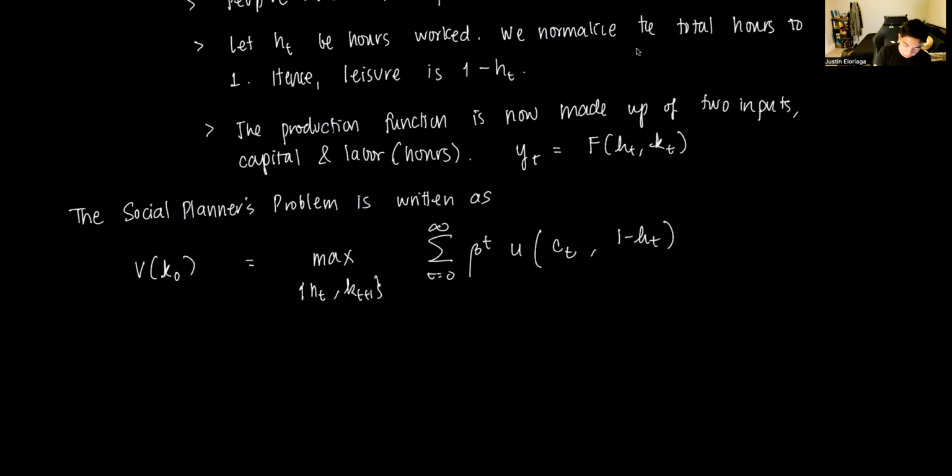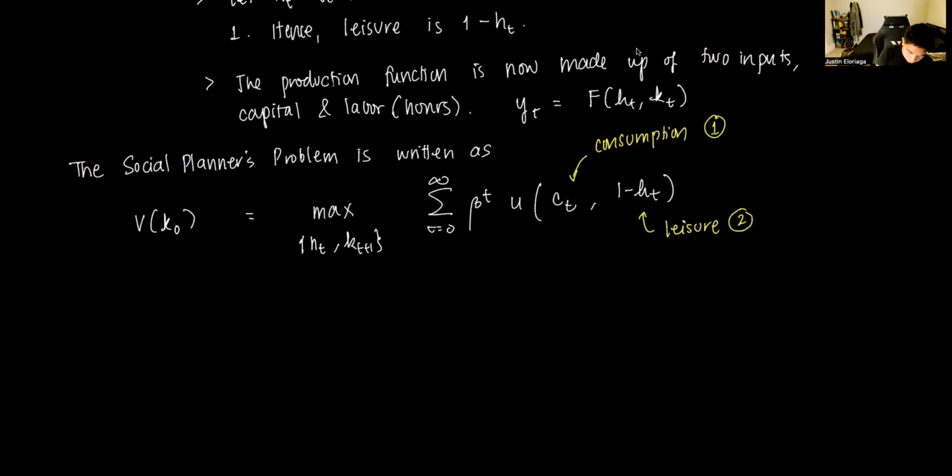So we have two arguments in this utility function, consumption and leisure. For notation purposes, we denote consumption as the first argument and leisure as the second argument. So we now have two things that factor into utility. If I consume more, that increases my utility. If I generally get more leisure time, that also increases my utility.